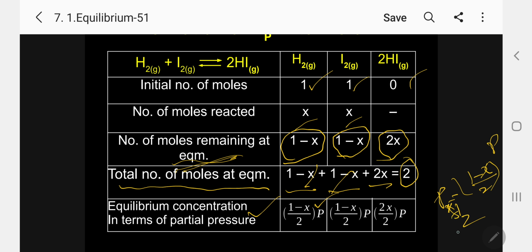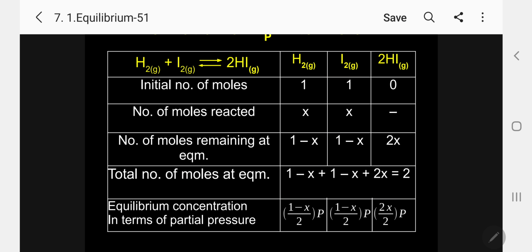Same way, pI2 equal to 1 minus X by 2 into P. The same way for HI, 2X by 2 into P. So this is the actual partial pressure, because we are expressing Kp in terms of partial pressure.